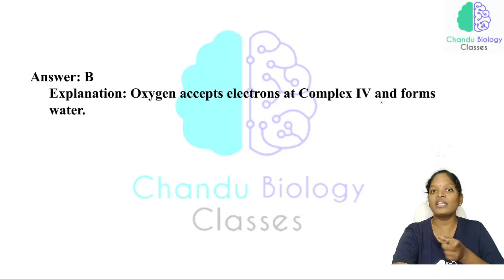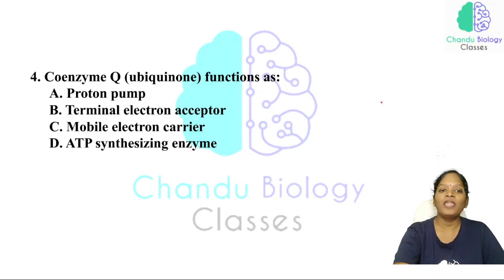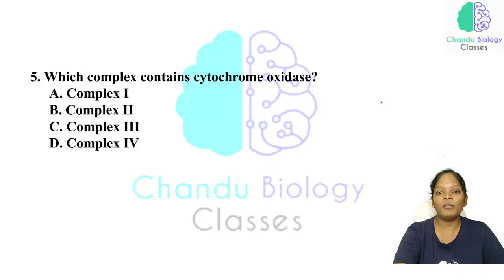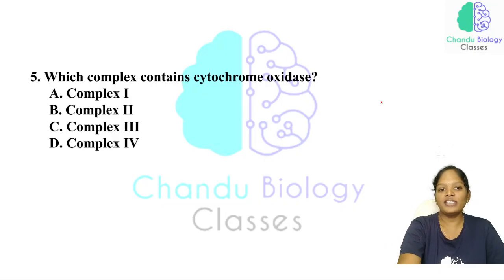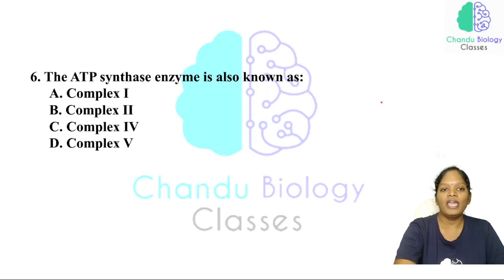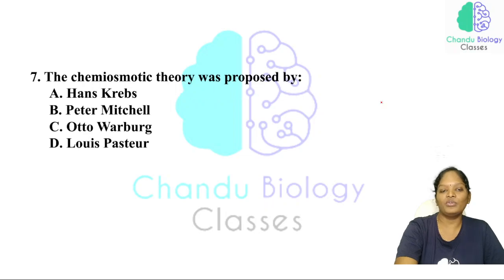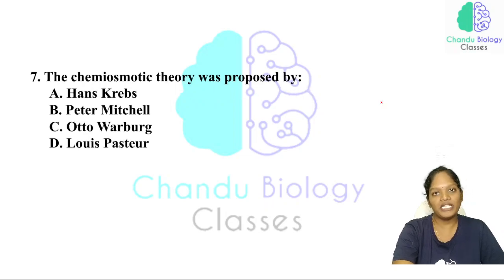Oxygen accepts the electrons at complex 4. This is the main important thing. And coenzyme Q functions as a mobile electron carrier. Not only coenzyme Q, cytochrome C is also considered a mobile carrier. Which complex contains the cytochrome oxidase? That is complex 4. And the ATP synthase enzyme is also called complex 5. You know the chemiosmotic theory, that is Peter Mitchell.